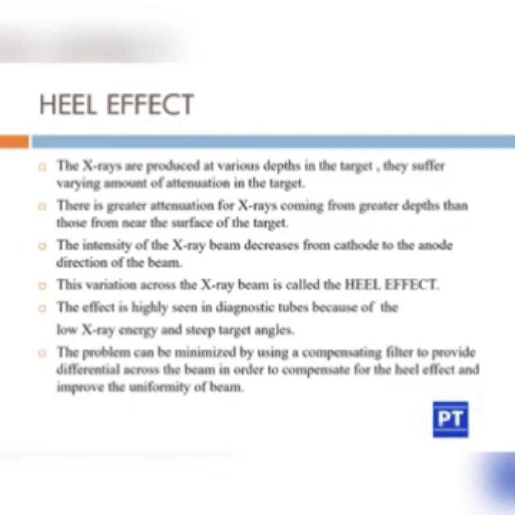So what is meant by the Heel effect? X-rays are produced at various depths in the target. They suffer varying amounts of attenuation in the target. So when the X-rays are produced, there itself the attenuation is happening. There is greater attenuation for X-rays coming from greater depth than those from near the surface of the target. The intensity of the X-ray beam decreases from the cathode to the anode direction of the beam. This variation across the X-ray beam is called the Heel effect.